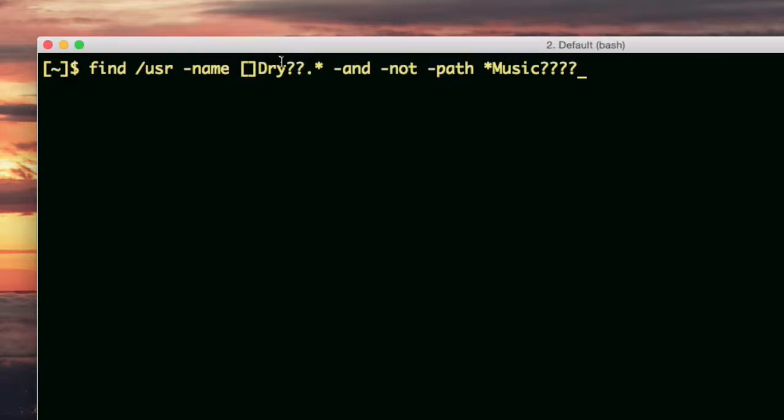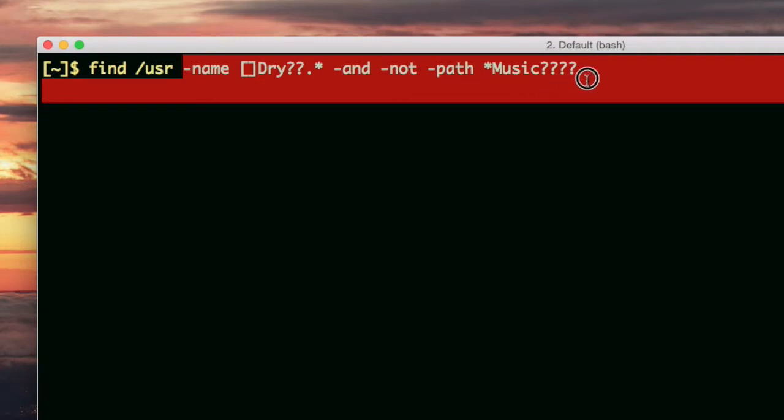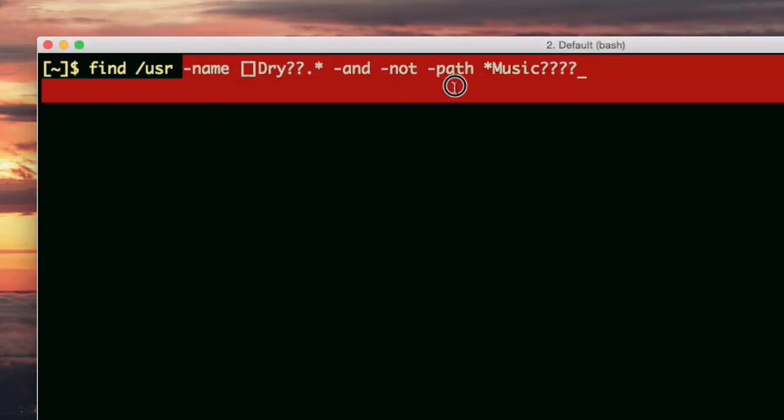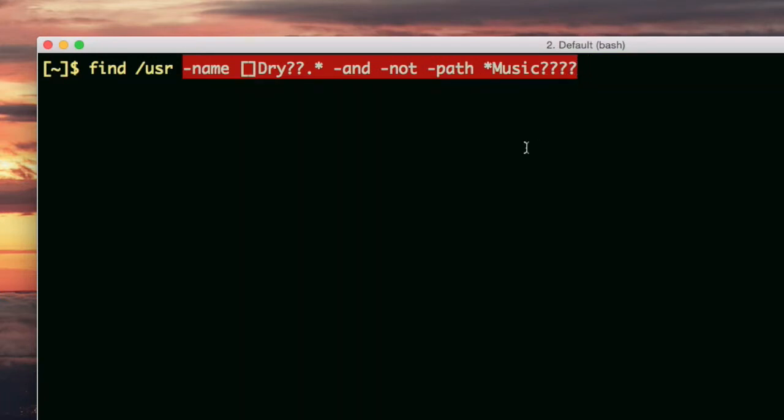Make sure to watch part 1 of the find video because you need to understand the core things which find does, which is expansion of things. Okay, here is one with a much more complicated expression. I'm going to highlight the expression. This expression is more complicated for two reasons. One, it has wildcard expansions, both here, and it has these other, what we call primaries.